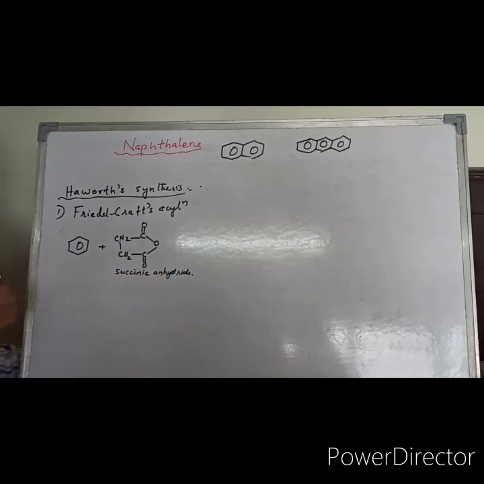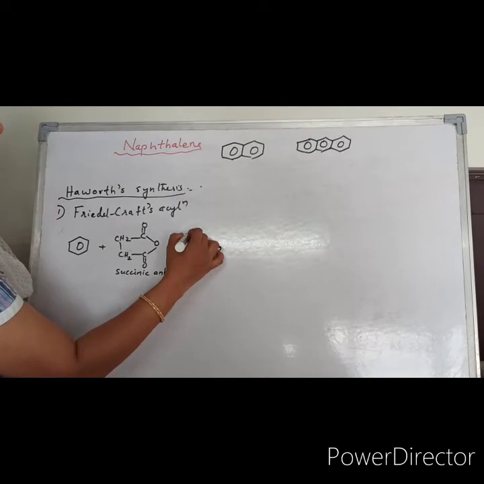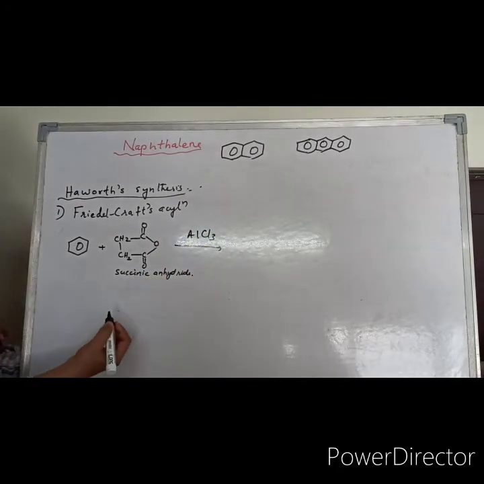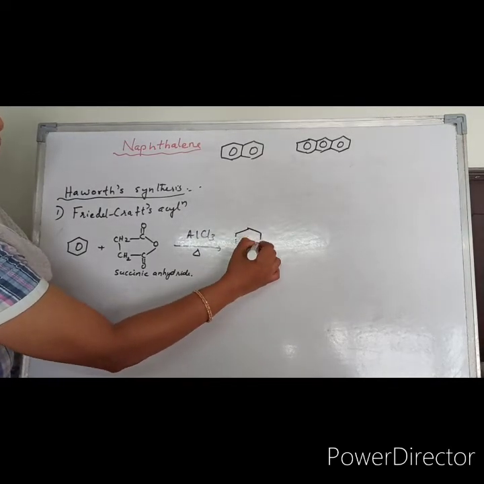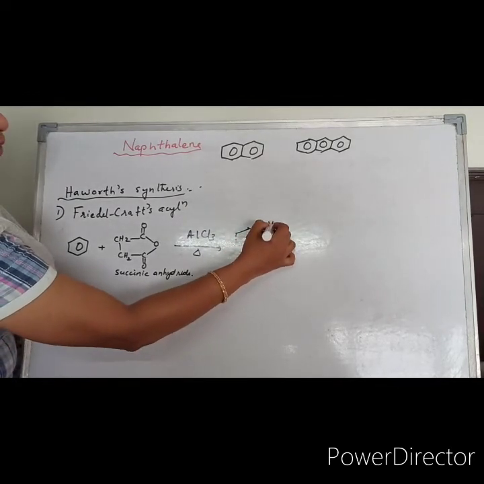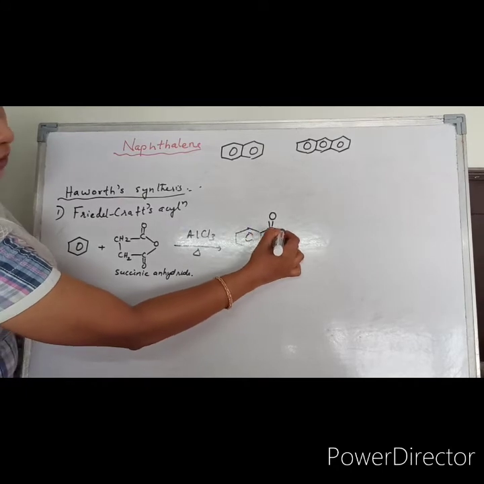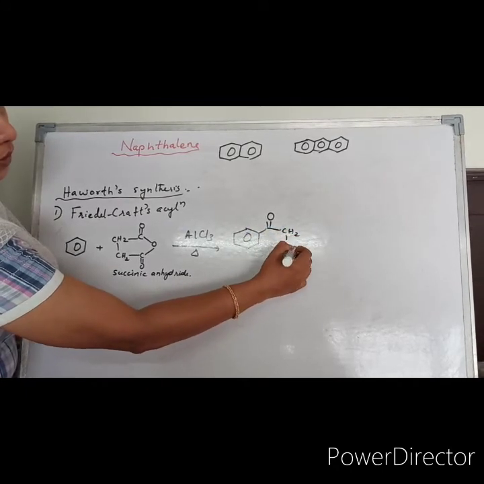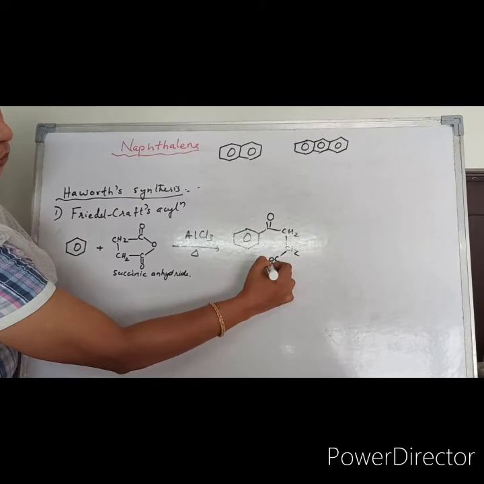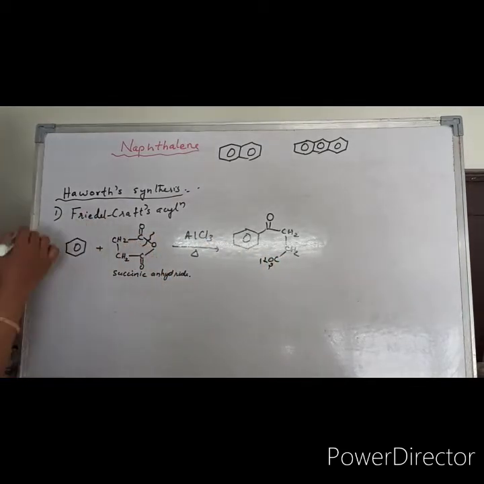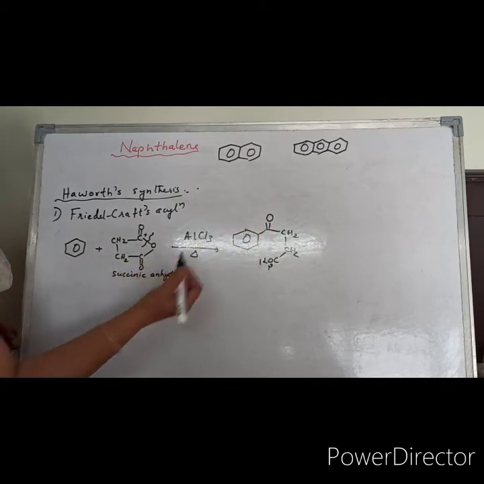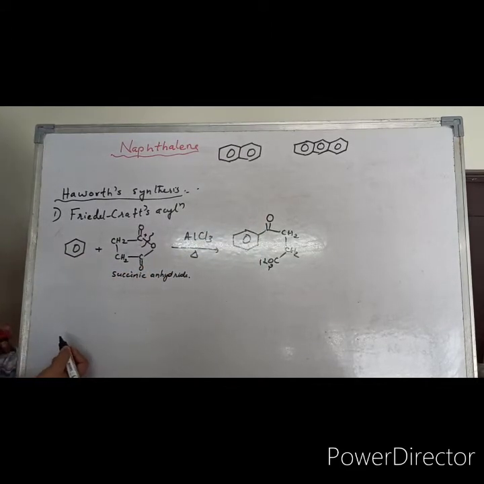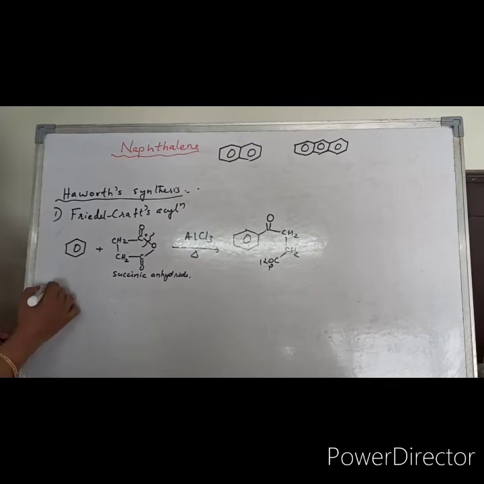Now you know the catalyst for this reaction is a Lewis acid, that is aluminium trichloride, and if you are heating, you will get this benzene ring, acyl group, CO group, then CH2, CH2, CO2H. Here it will be breaking. The electrophile that is generated will be attached to the benzene ring, as we have seen in aromatic electrophilic substitution. Now the second step is Clemmensen's reduction.